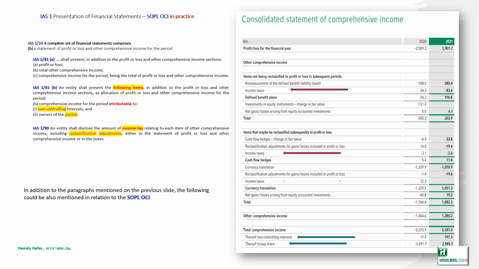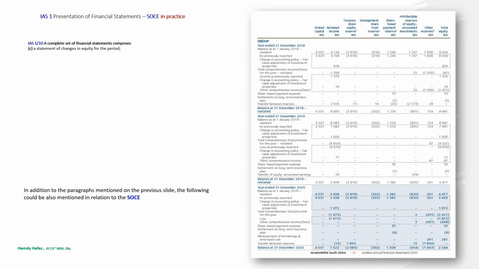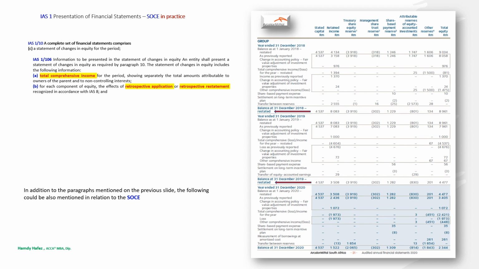The third component of the financial statements is a statement of changes in equity for the period. Our example is by ArcelorMittal South Africa, a subsidiary of ArcelorMittal Group. Group and company statements of changes in equity for the year ended December 31, 2020. As you can see, based on IAS 1 paragraph 106, the statement of changes in equity includes the following information.